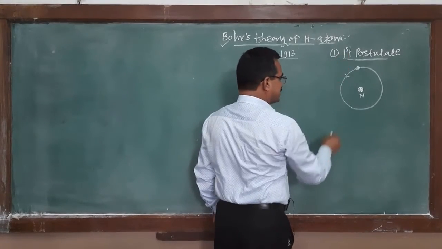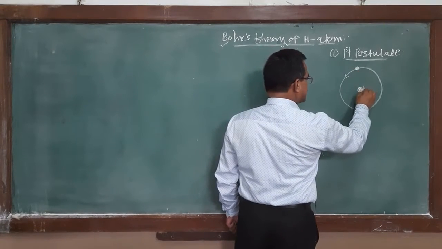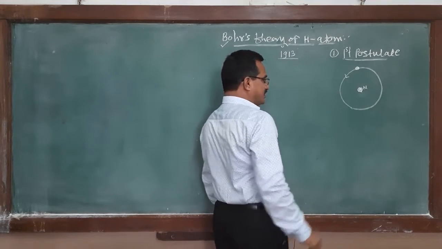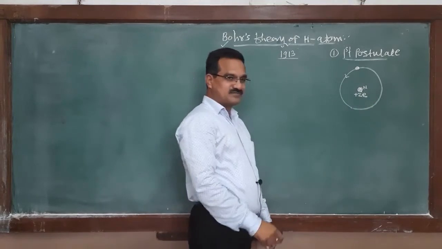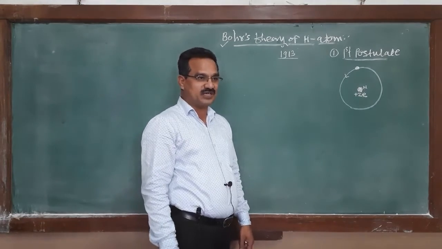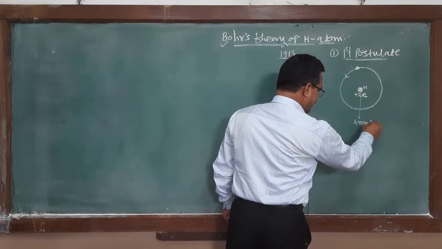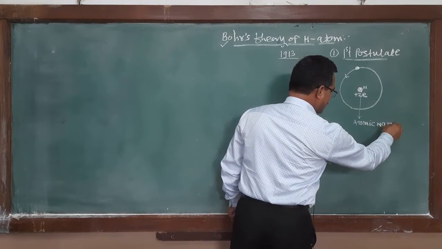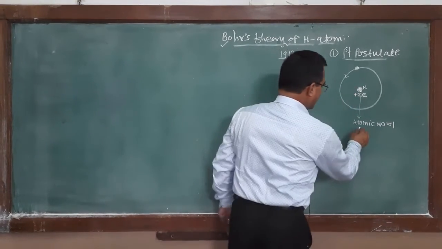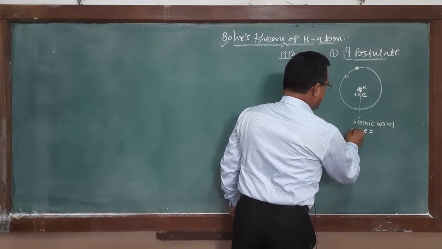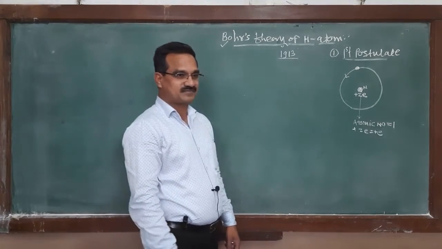When we consider this, suppose this is actually the electron and suppose this is nucleus. Nucleus suppose carries the charge Ze, charge on the nucleus, Z into e. What is Z? Z is atomic number, and that atomic number must be equal to 1 for hydrogen atom. It means that the charge on the nucleus, Ze, must be equal to e, that is the plus e charge on the nucleus.